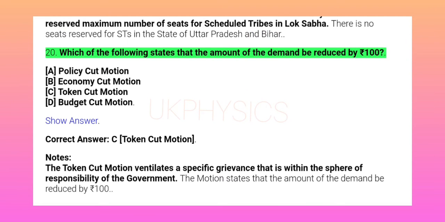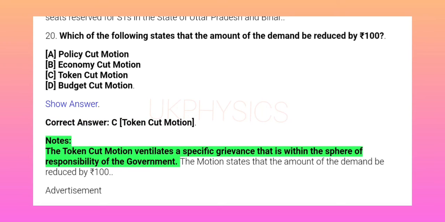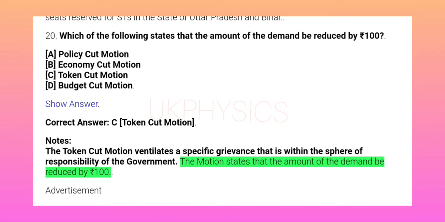20. Which of the following states that the amount of the demand be reduced by 100 rupees? A. Policy cut motion. B. Economy cut motion. C. Token cut motion. D. Budget cut motion. Show answer. Correct answer C. Token cut motion. Notes: The token cut motion ventilates a specific grievance that is within the sphere of responsibility of the government. The motion states that the amount of the demand be reduced by 100 rupees.